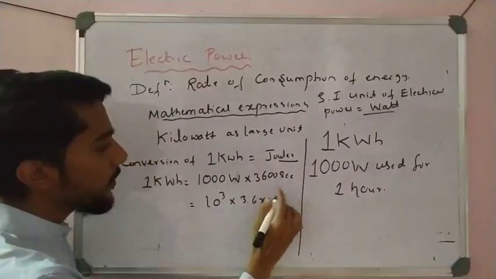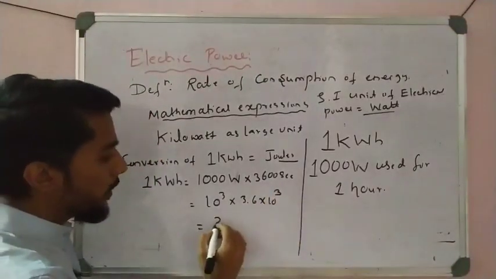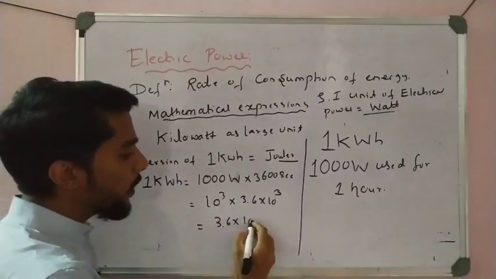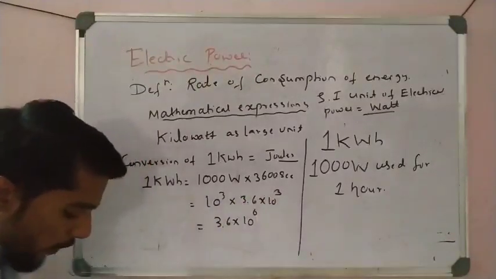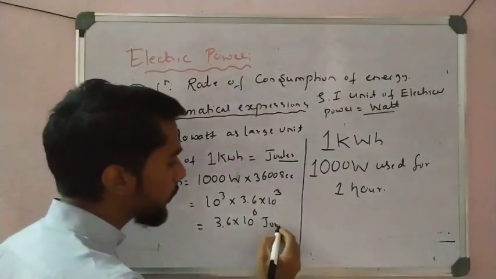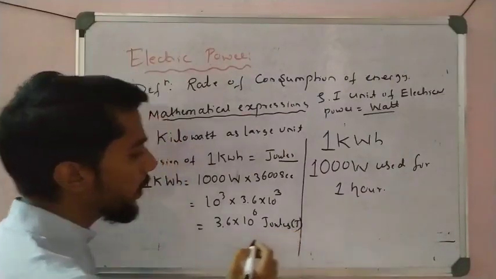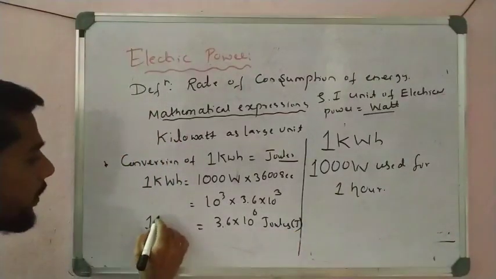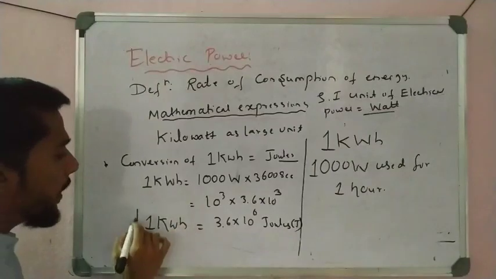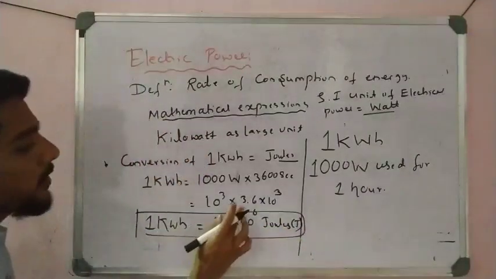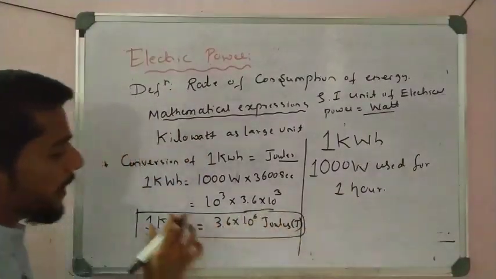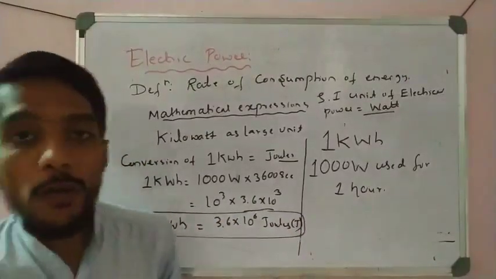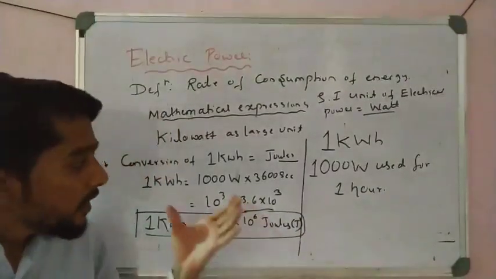So how much is it? 3.6 into 10 to the power 6, 3 plus 3. It is joules, J. So 1 kilowatt hour in joules is 3.6 into 10 to the power 6 joules. That is the conversion, very important.